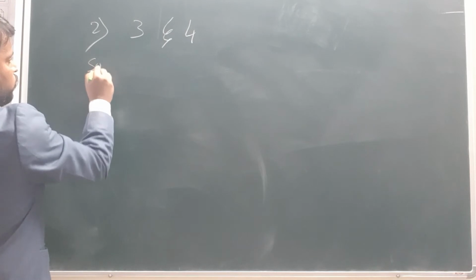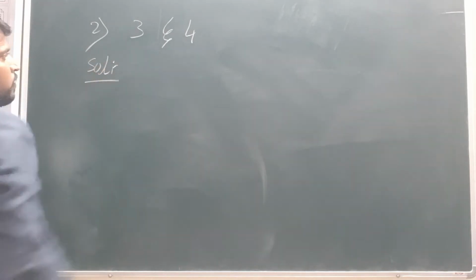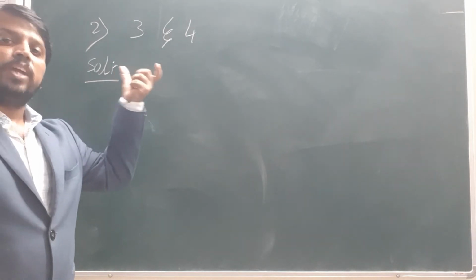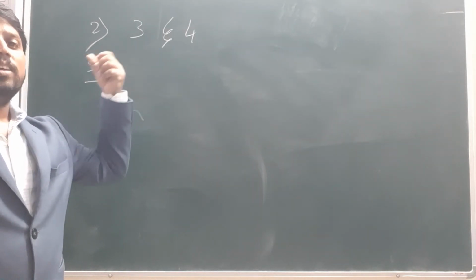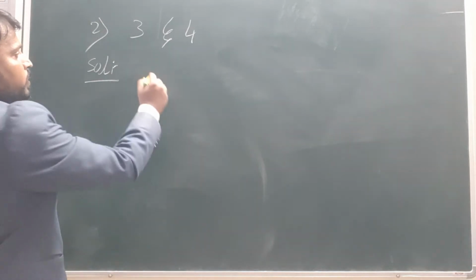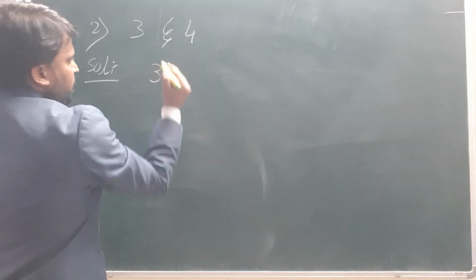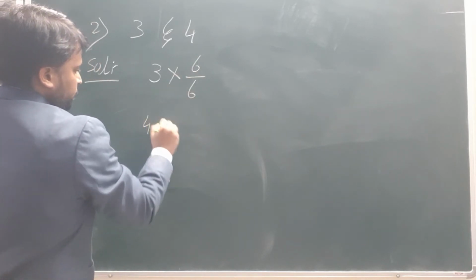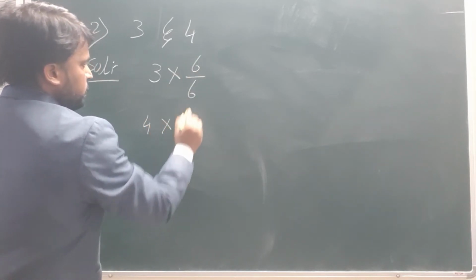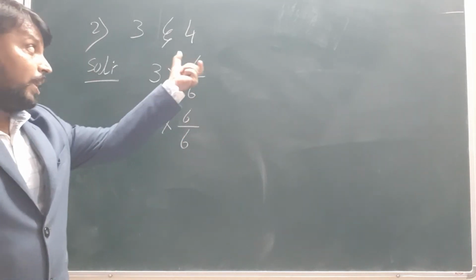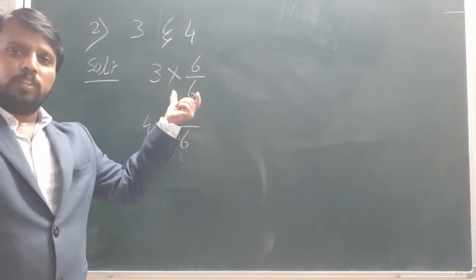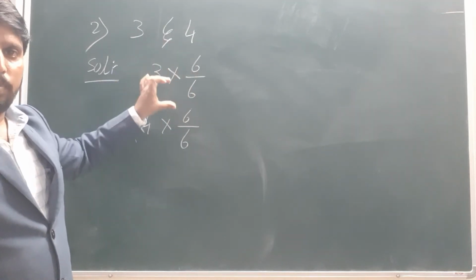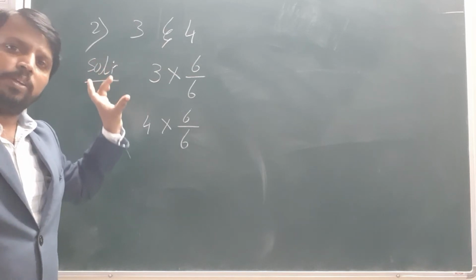Solution: first of all, as we said, when they give integers like this, we have to write them as rational numbers. That means we can multiply by any number, say 6. 3 with 6, and 4 also with 6 by 6. But you can't multiply with different numbers in numerator and denominator. Only with the same number we have to multiply and divide.